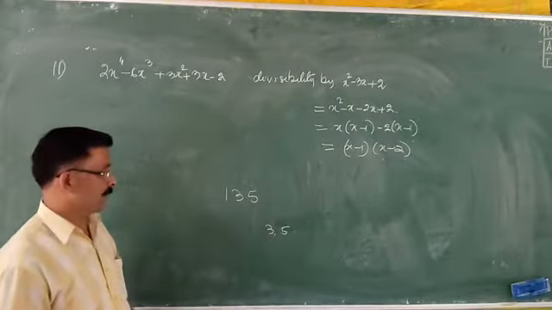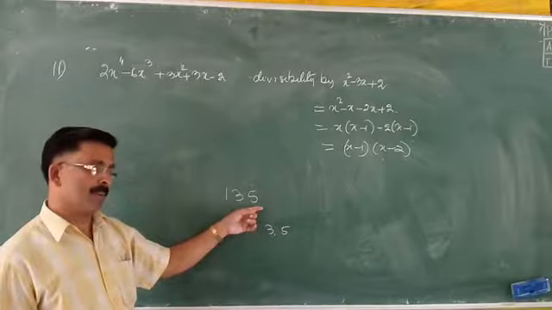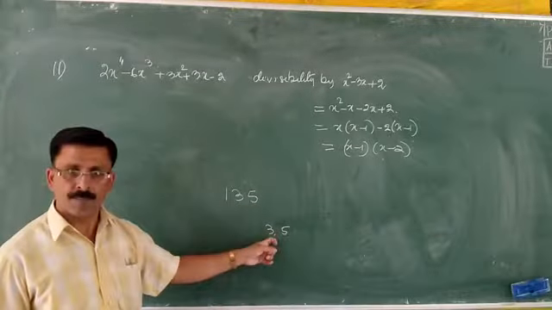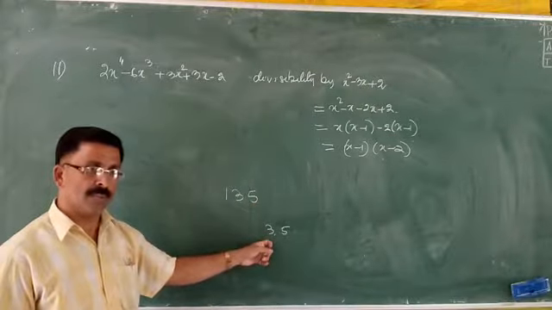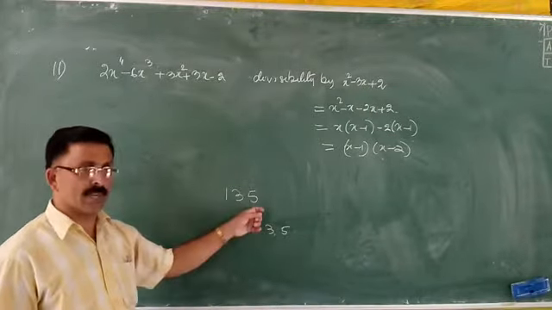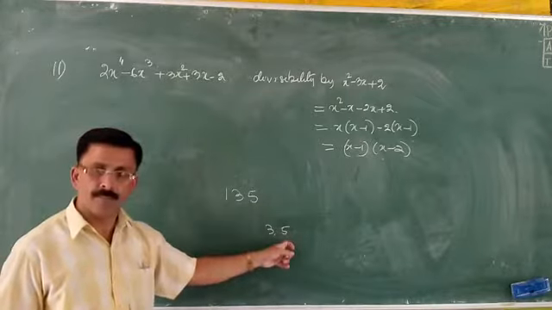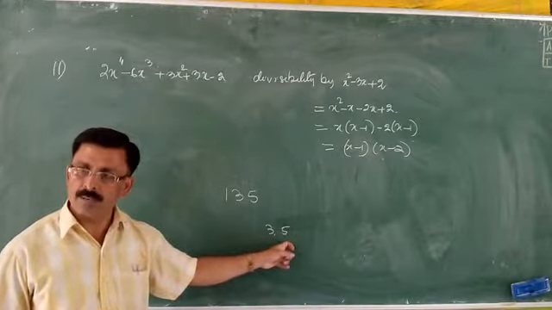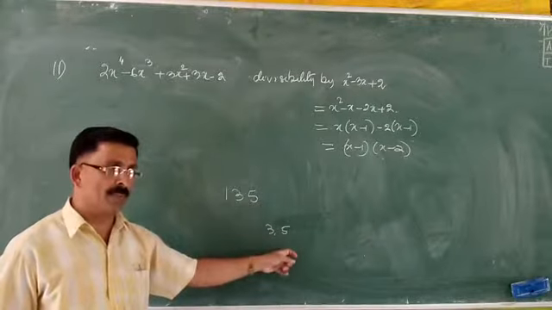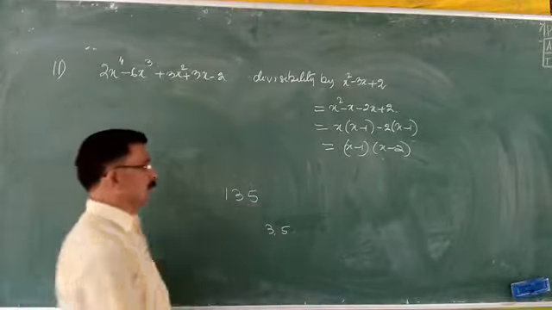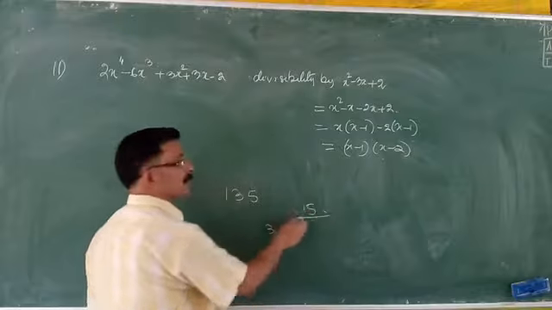Now, this number 135 is divisible by 3. This number 135 is also divisible by 5. Is it okay? Yes, sir. This is divisible by 3. This is also divisible by 5. It means this will also be divisible by 15.